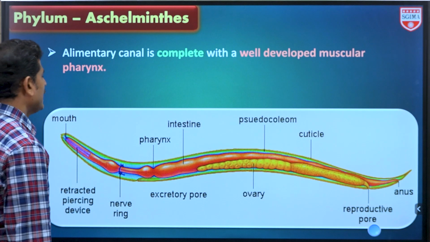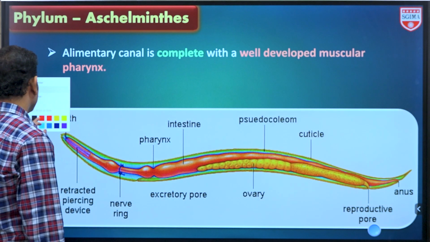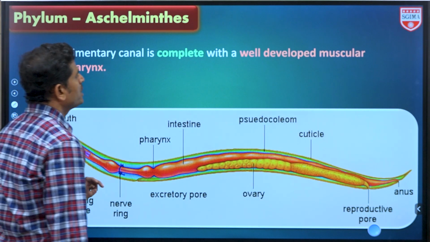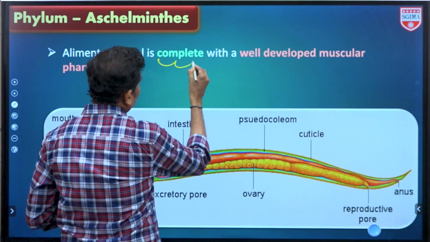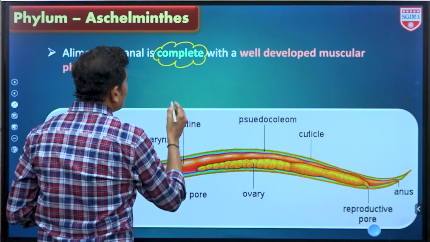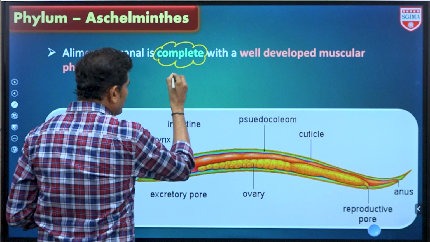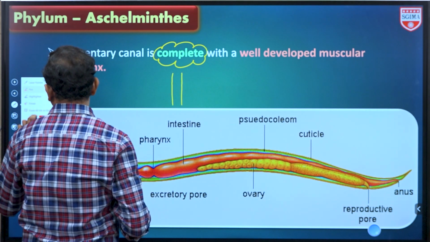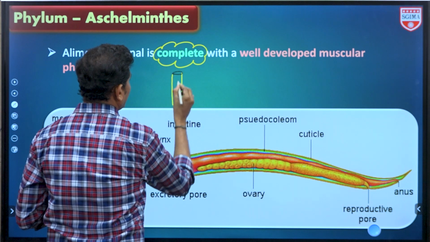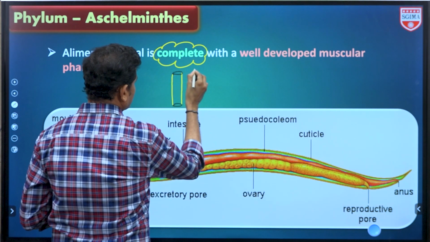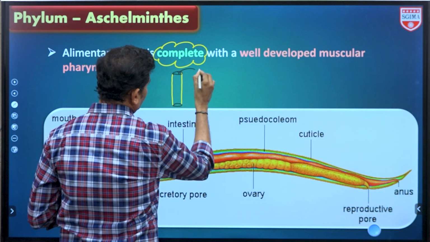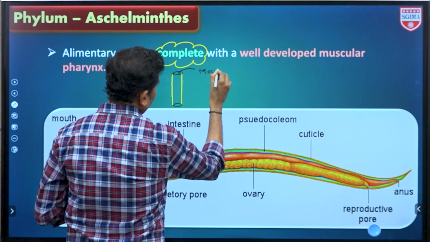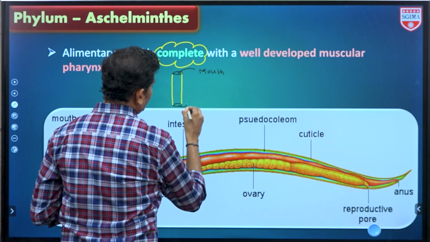Alimentary canal is complete. So what is the meaning of alimentary canal is complete? बोले तो here alimentary canal is a tube-like structure. This tube having the two openings. One is entrance and another one is exit. ये entrance को बोलते mouth and exit को बोलते anus.